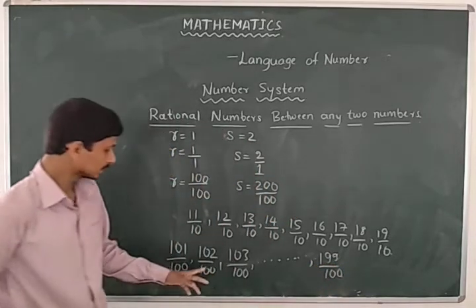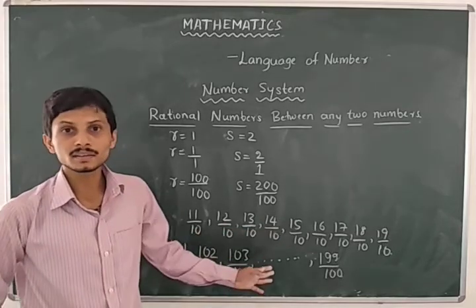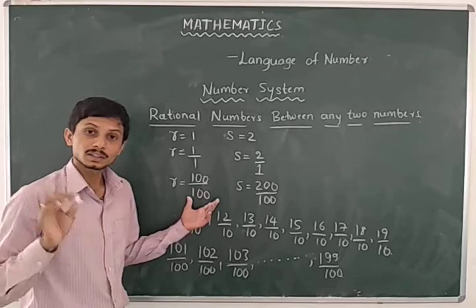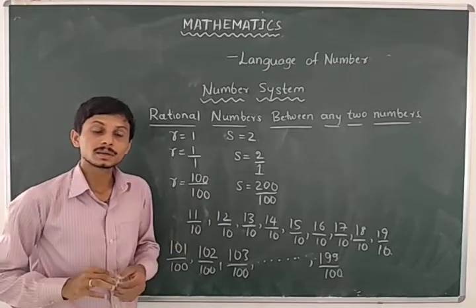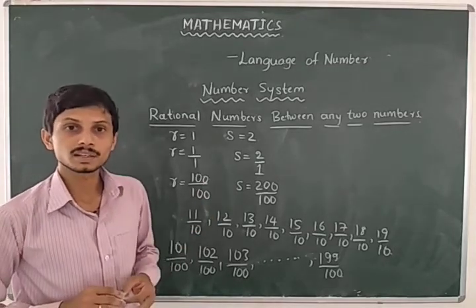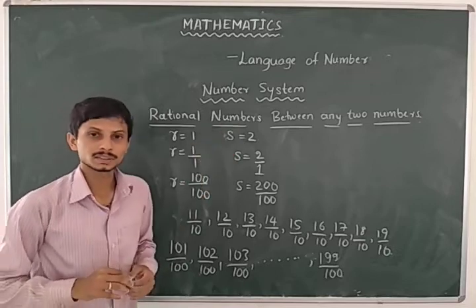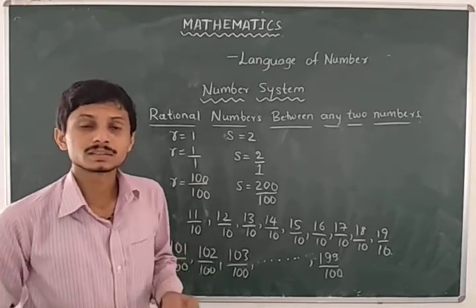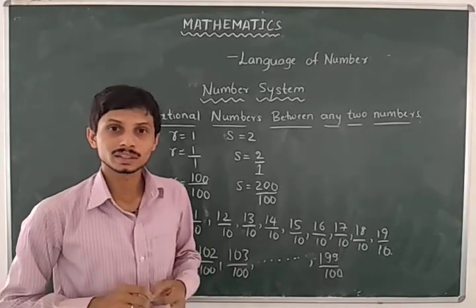That means there are 99 rational numbers. So by changing the denominator we can get many rational numbers, and there are infinitely many rational numbers between any two numbers.